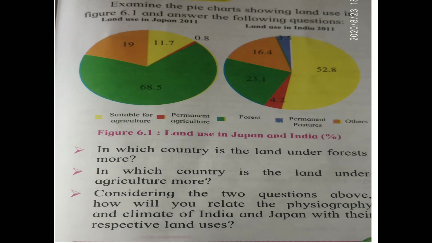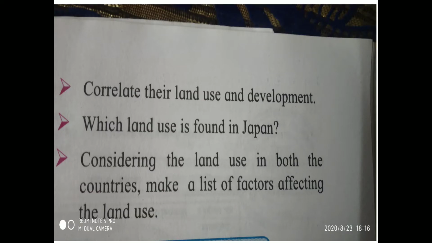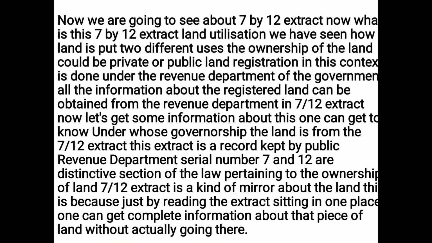Now the fifth question says, which land use is found in Japan? Forest land is found in Japan. Now here you have got these questions. You will write them, draw the diagram, color it, and write it in your geography copy about the pie chart.